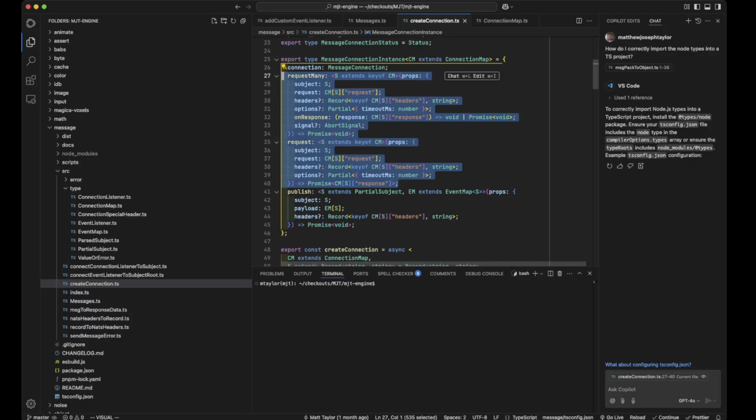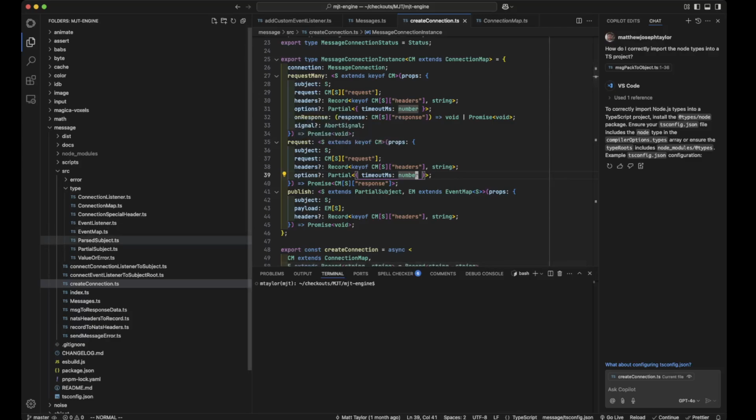Sometimes you just want the one thing, and sometimes you want multiple. And for the simpler functions, if I do request many, it's just going to return one thing. So it falls back cleanly in both cases. That's how that works, roughly.